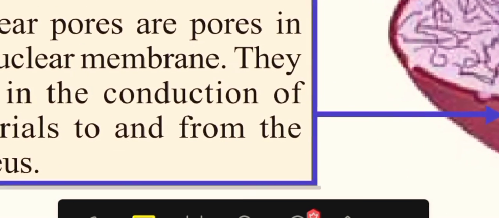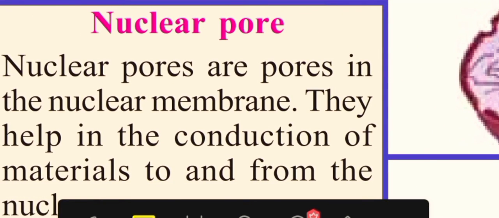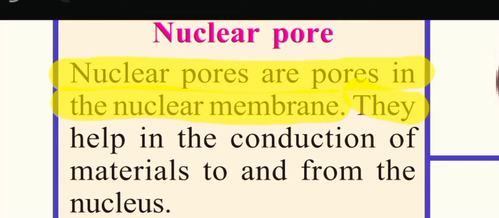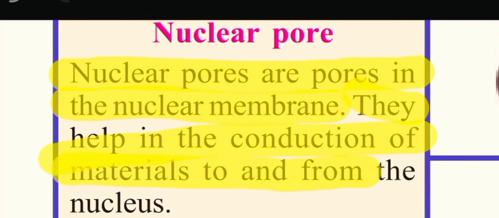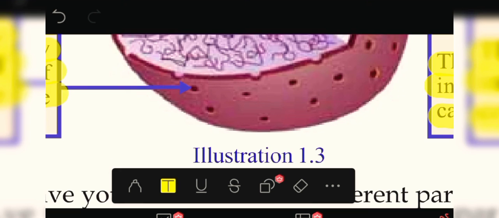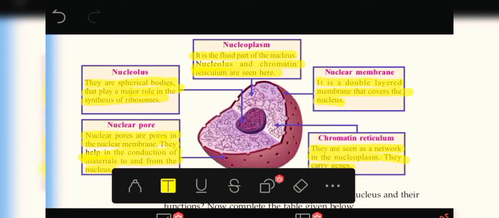And next we are going to study about nuclear pores. Nuclear pores are pores in the nuclear membrane. They help in the transport of materials to and from the nucleus. You can see in the picture there are so many pores in the nuclear membrane. It is known as a nuclear pore, and it helps to what? It helps to transport materials to and from the nucleus. Okay, so these are the parts of the nucleus.